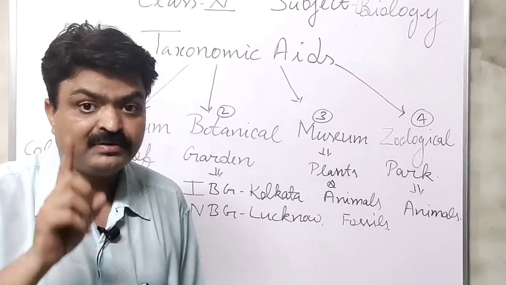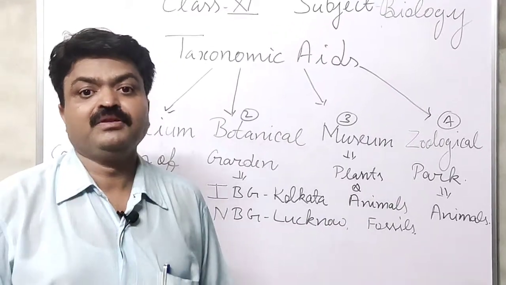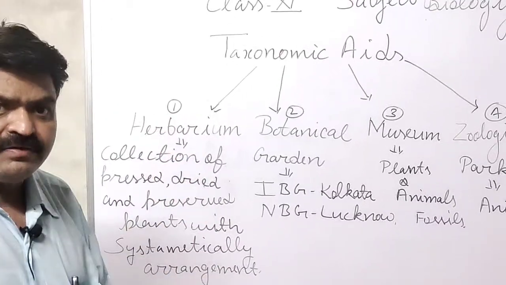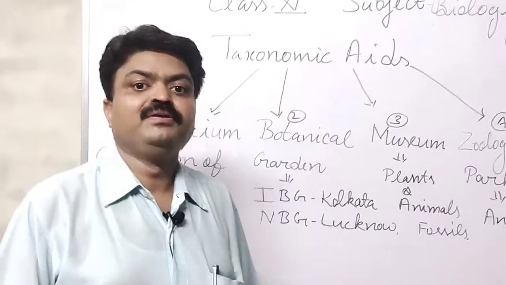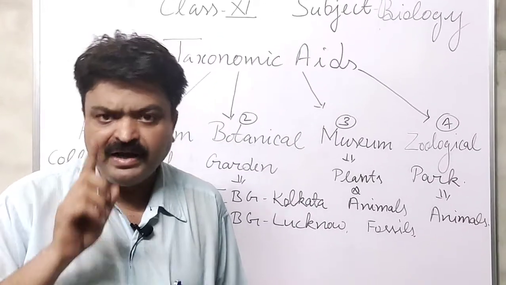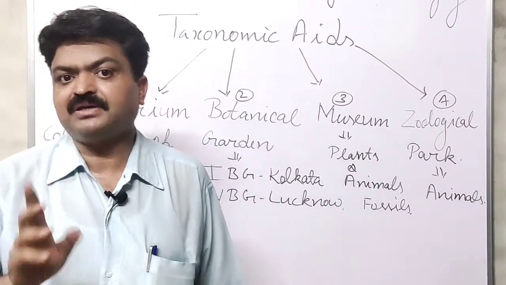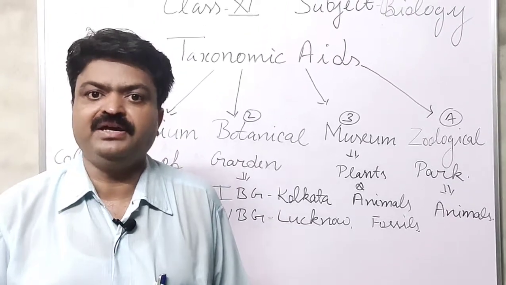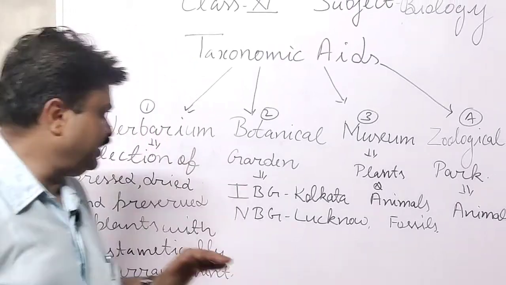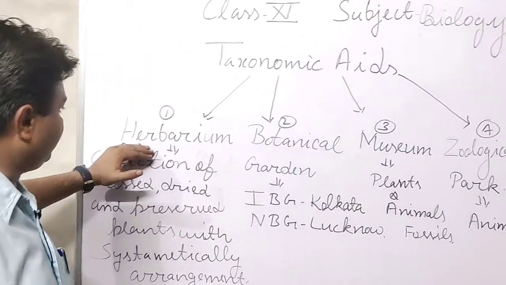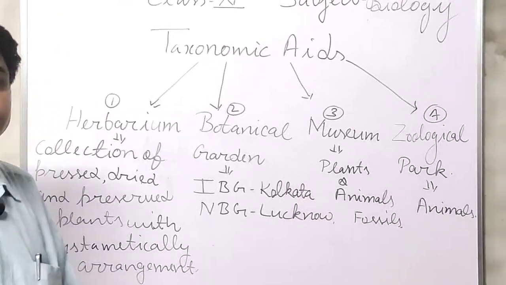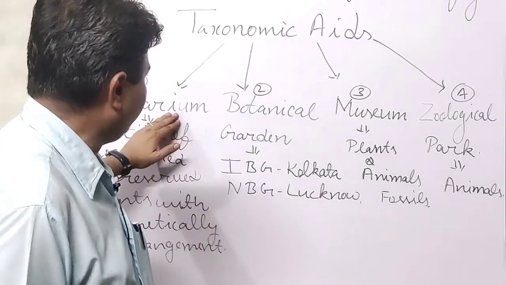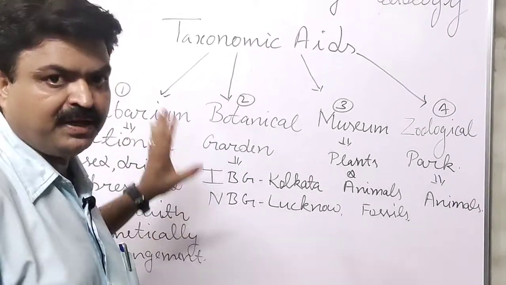Those papers are labeled with the scientific name, and all those papers are arranged systematically, from which we can easily classify the plants. So herbarium is the taxonomic aid that helps us to classify the plants.